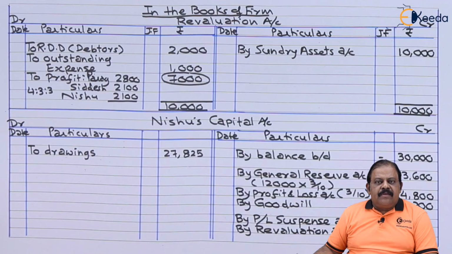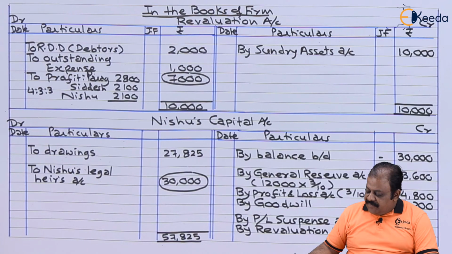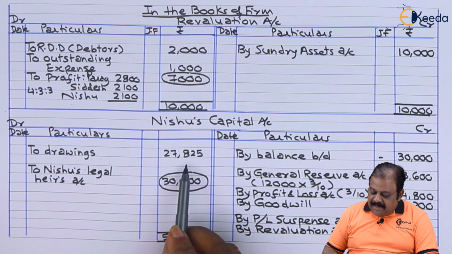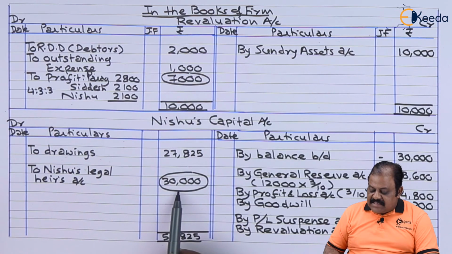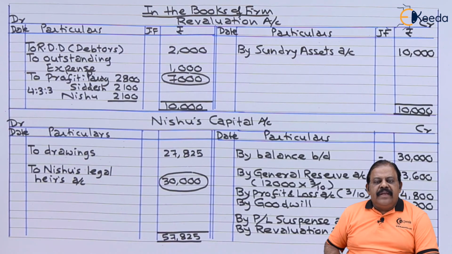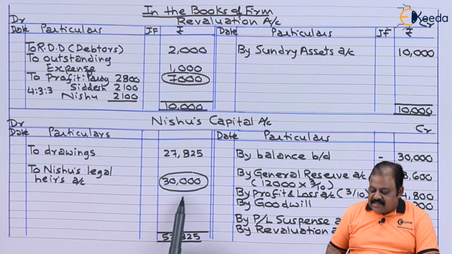Now we'll be closing Nishu's capital account. When we close Nishu's capital, credit we got 57,825 minus debit 27,825. We got the balancing figure 30,000. This is the amount payable to the legal heirs of Nishu. It is transferred to Nishu's legal heirs account.